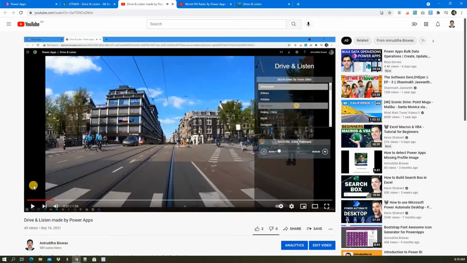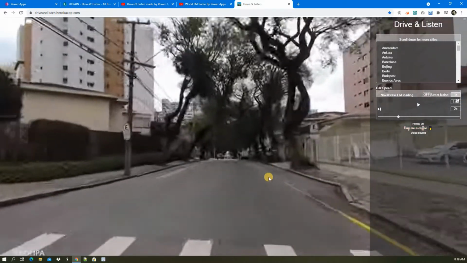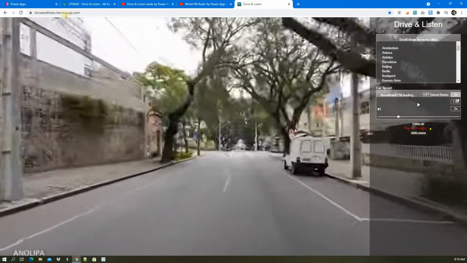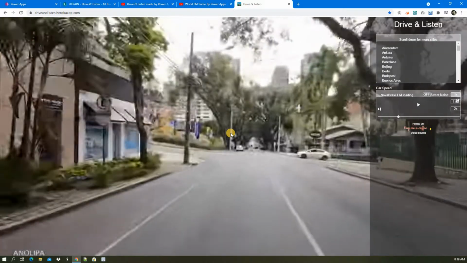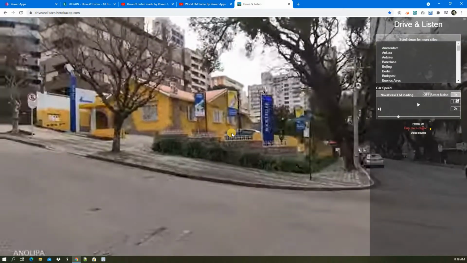The concept of the video is that the user will select any country and it seems that he is driving on the roads of that country and can listen to the local radio station. I got this inspiration from another application. I'm not sure what platform or technology this developer used, but I found the URL very intuitive, so I thought let's create the same thing in Power Apps.